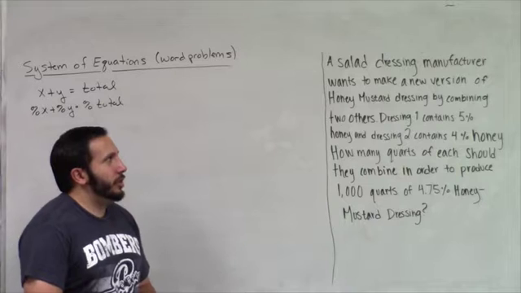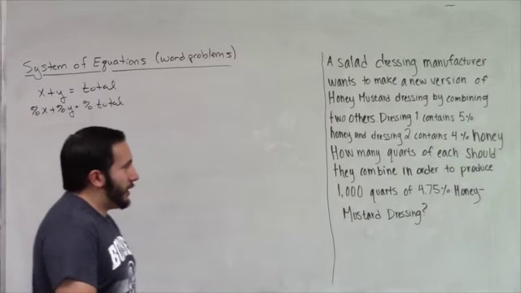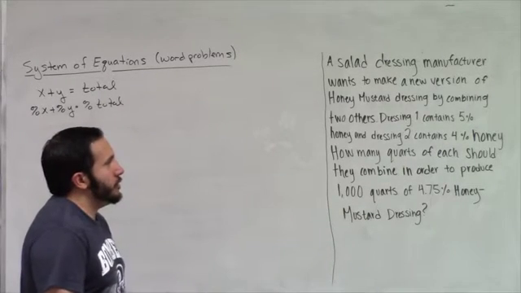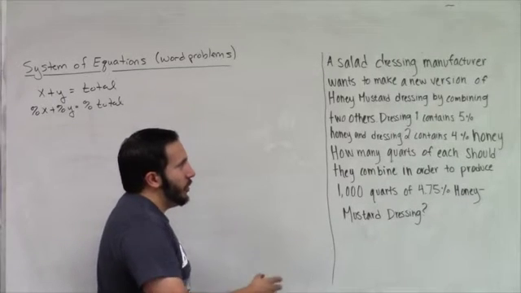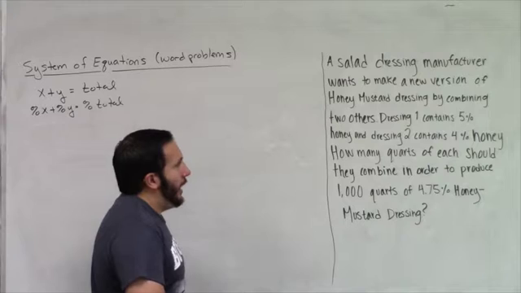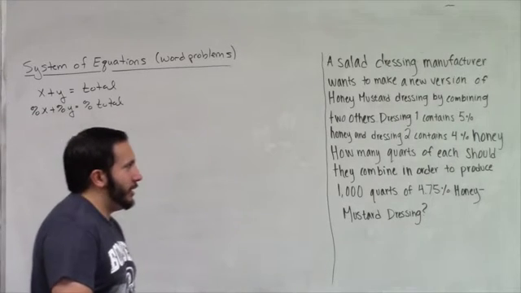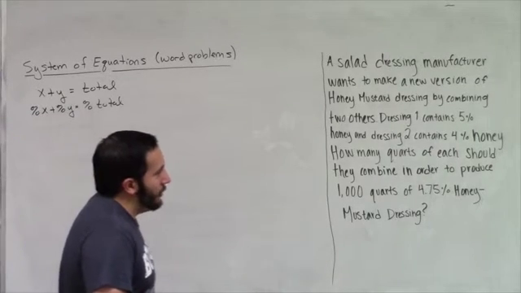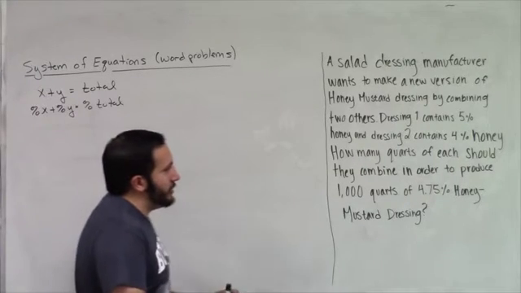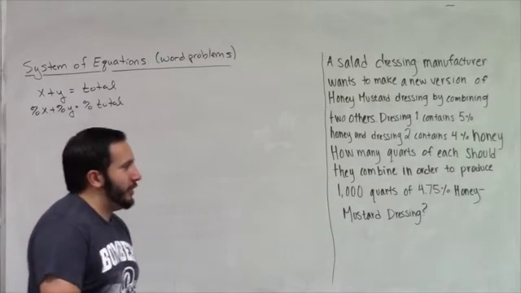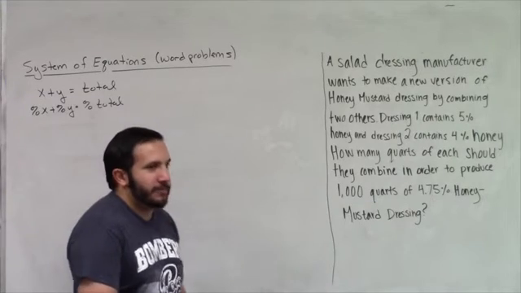Now what we want to do is, we have a salad dressing manufacturer who wants to make a new version of honey mustard dressing by combining two others. Dressing 1 contains 5% honey, and dressing 2 contains 4% honey. How many quarts of each should they combine in order to produce 1,000 quarts of 4.75% honey mustard dressing?